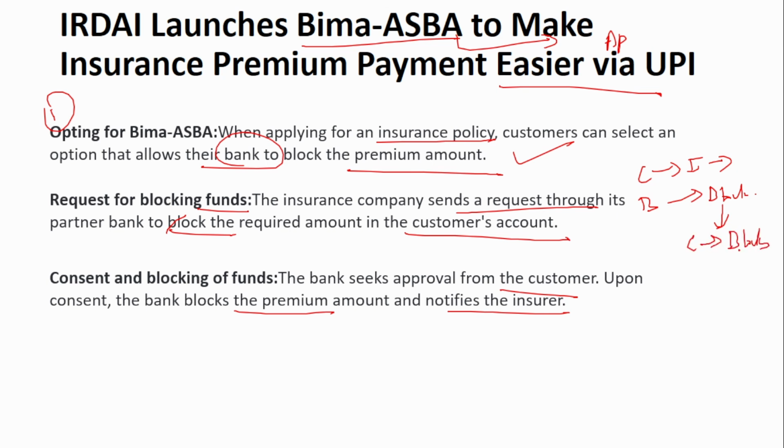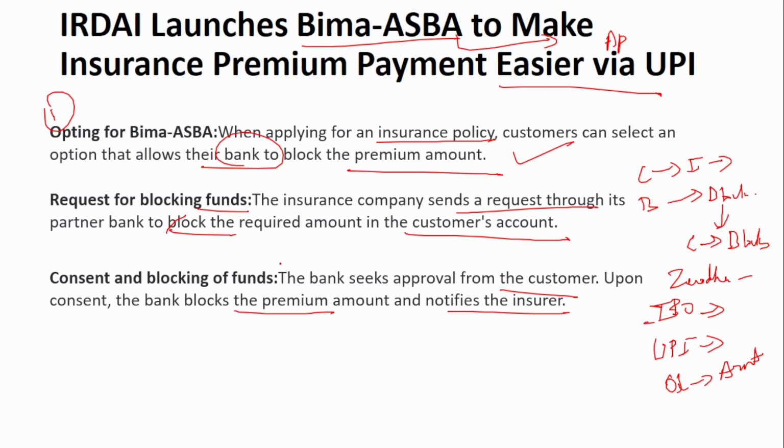Just like when you apply for an IPO, right? Suppose you go to a broker like Zerodha to apply for an IPO. After applying, a request comes to your UPI, like so-and-so wants to block your amount for the IPO purpose. You give the consent, and only then is the amount blocked. The similar thing is happening here also.